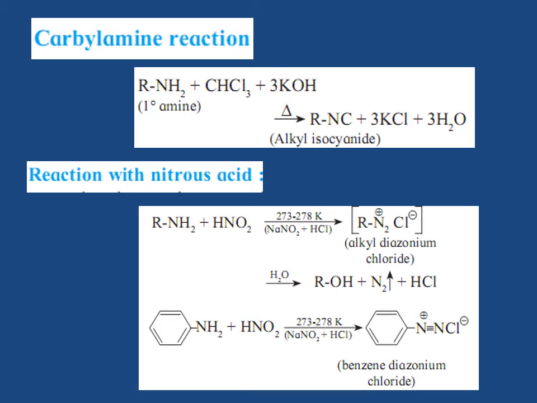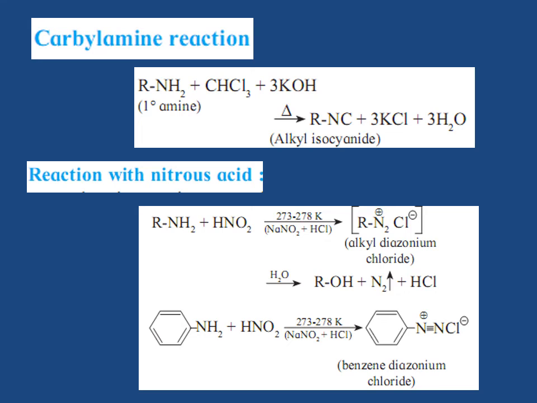Carbylamine reaction. Aliphatic or aromatic primary amines on heating with chloroform give a foul smelling product called alkyl or aryl isocyanides or carbylamines. This reaction is the test for primary amines. Secondary and tertiary amines do not give this reaction. Thus primary amine RNH2 plus CHCl3 plus 3KOH on heating gives RNC alkyl isocyanide plus 3KCl plus 3H2O.